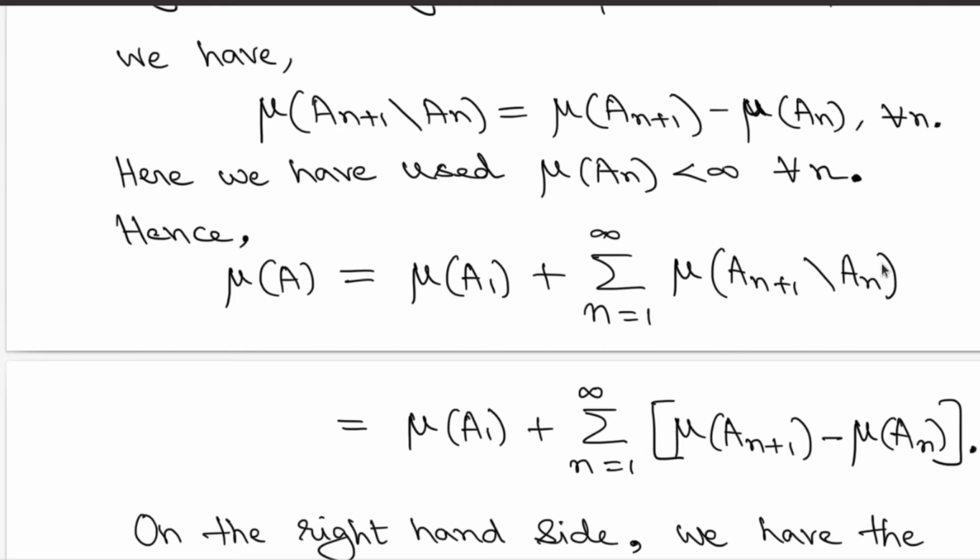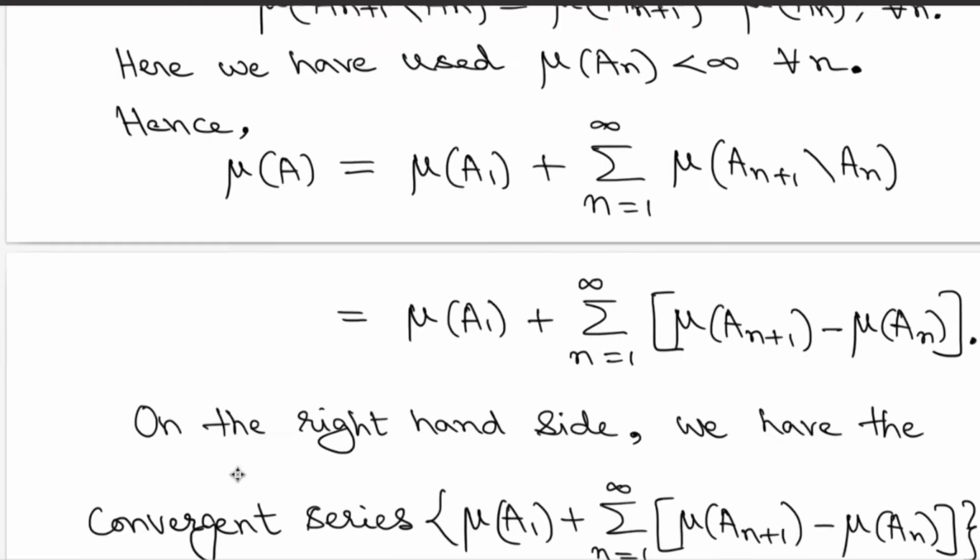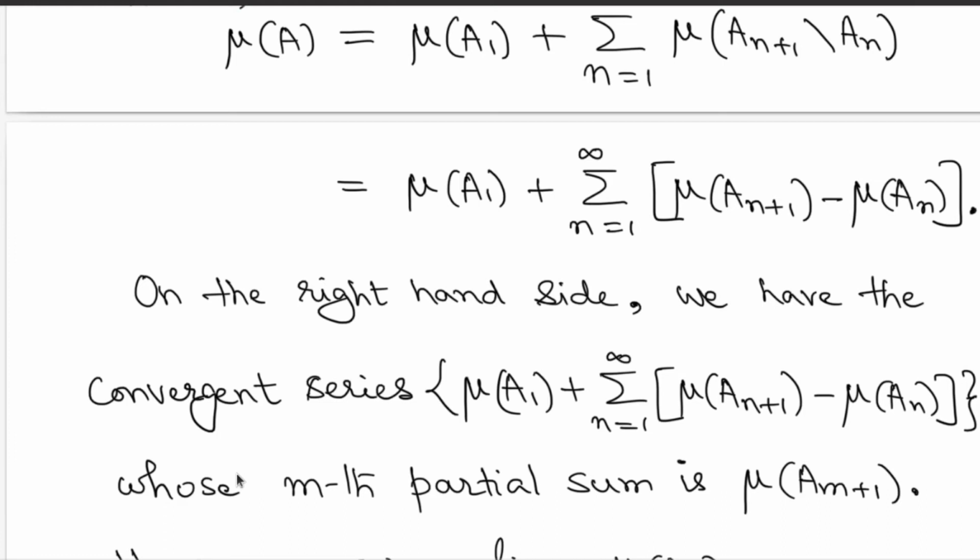But then you have proved that measure of A_{n+1} minus A_n is obtained by subtracting measure of A_n from measure of A_{n+1}. Now look at this series. This series has the partial sum given by mu of A_1 plus summation from n equal to 1 to m of these terms.